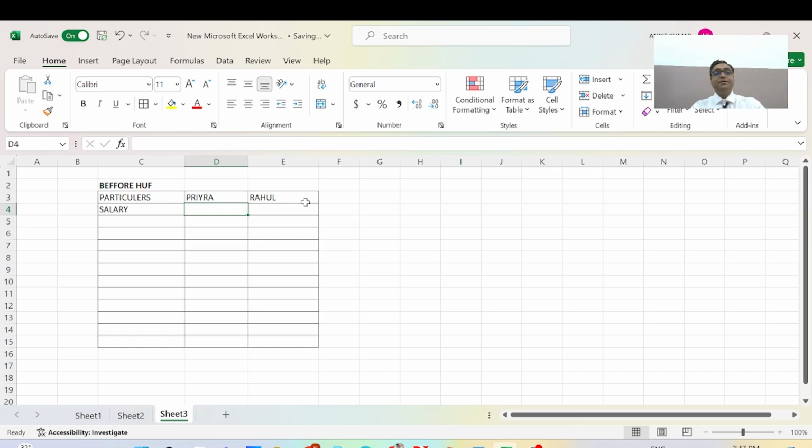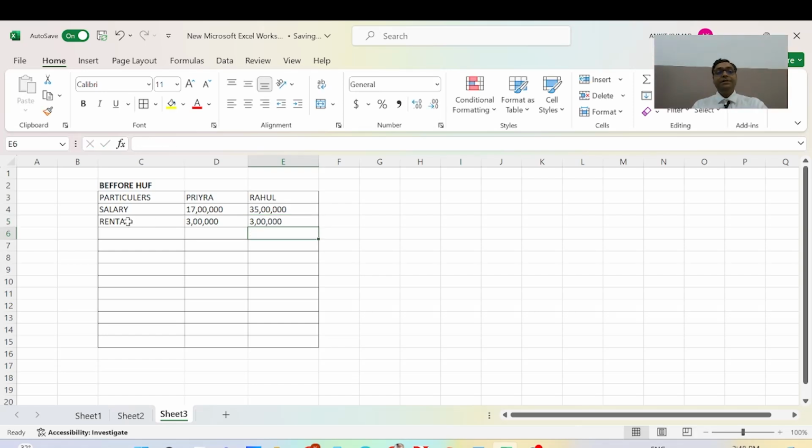Priya's salary is 17 lakh rupees, and Rahul's salary is 35 lakh rupees, and there is the rental income in the question. We have already discussed this: 6 lakh rupees in rent annually, which will be divided equally. 3 lakh rupees will be shown by Priya in her income tax return, and 3 lakh rupees will be shown by Rahul.